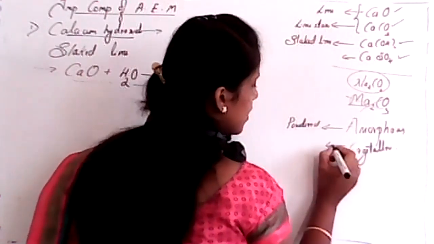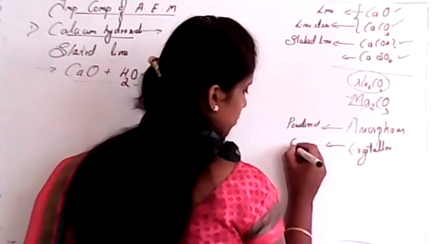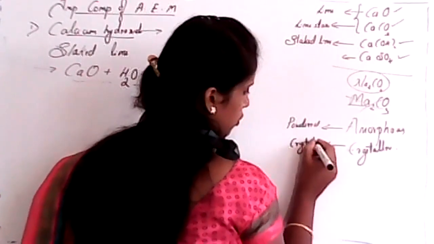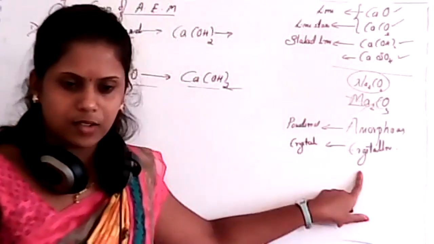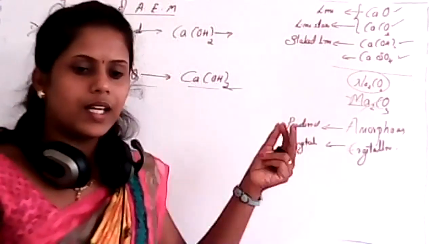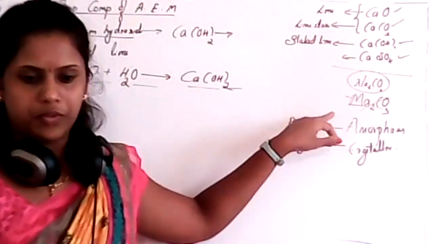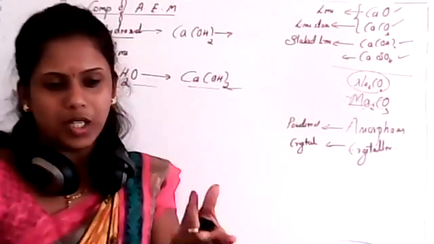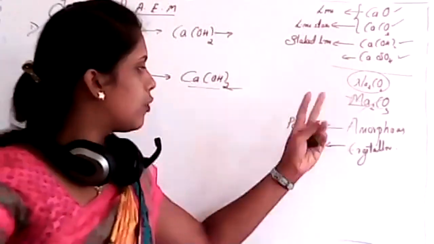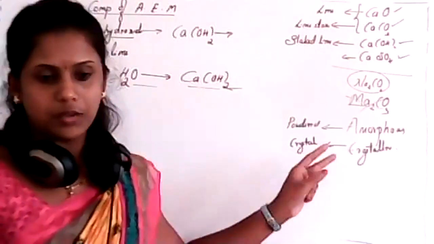And for crystalline, it is crystal form. For example, regular salt is a crystalline solid. If you consider flour, it is amorphous. Any powder will be amorphous itself. That is the difference.